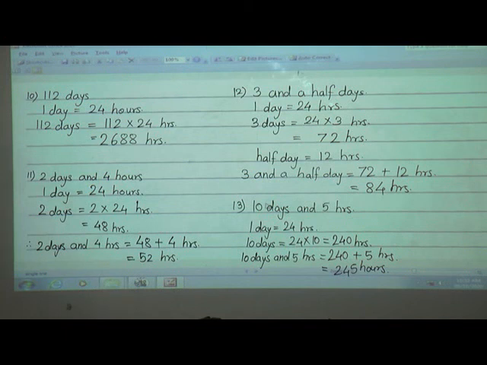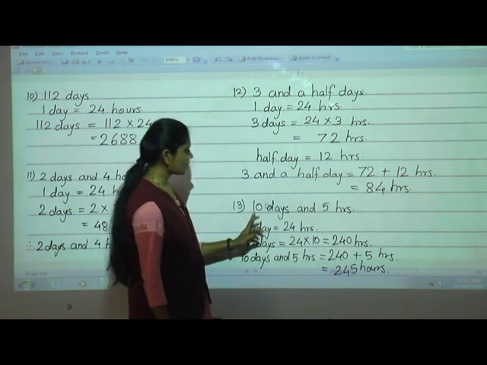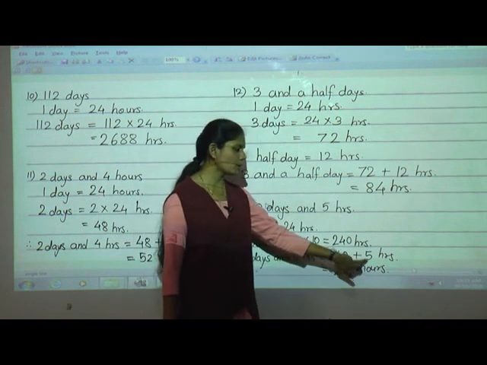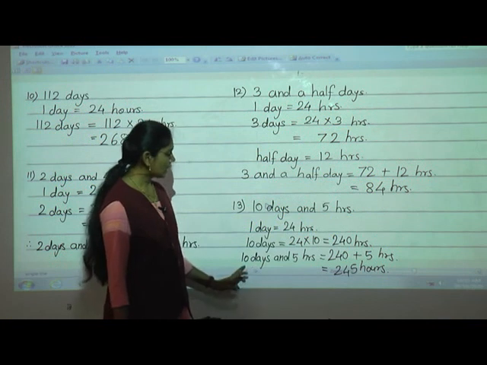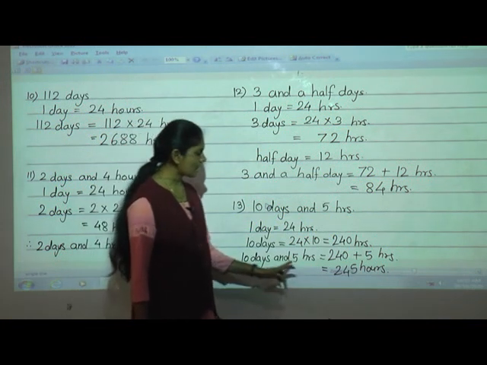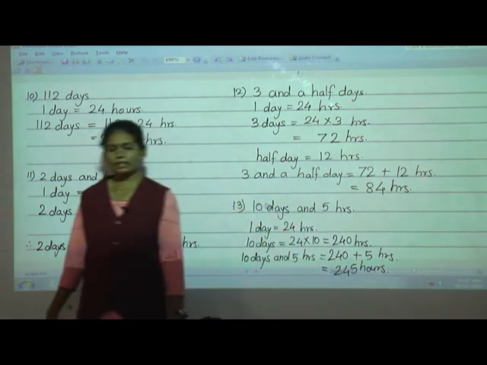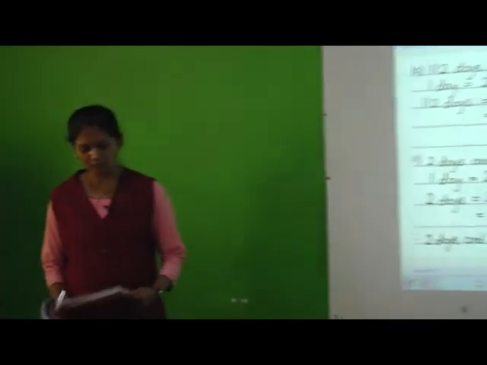Then to the 240 hours you have to add this 5 hours also, because the question is 10 days and 5 hours. Now do the addition. Then you will get the answer, that is 10 days and 5 hours is equal to 245 hours. Clear? Okay. So in this way today we have completed exercise 4.2.